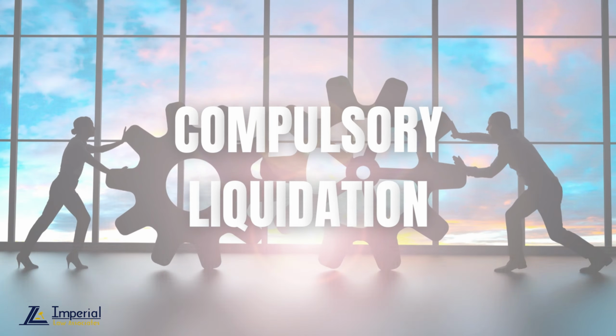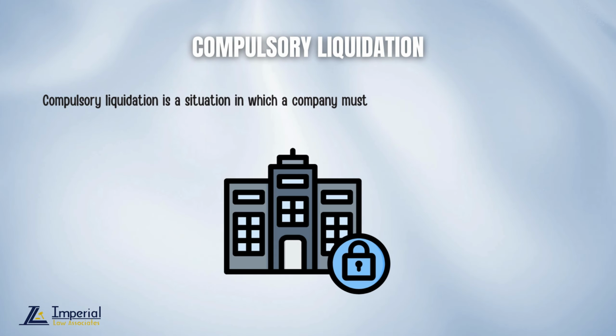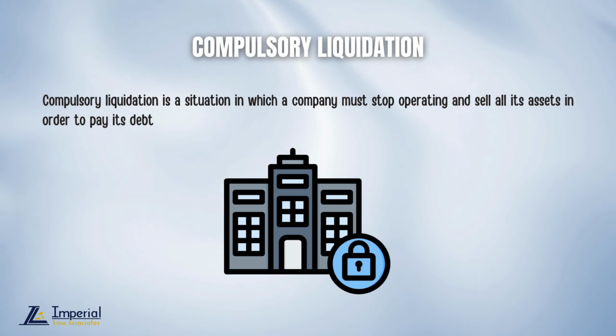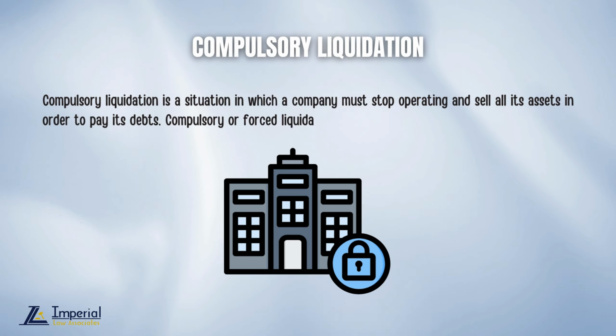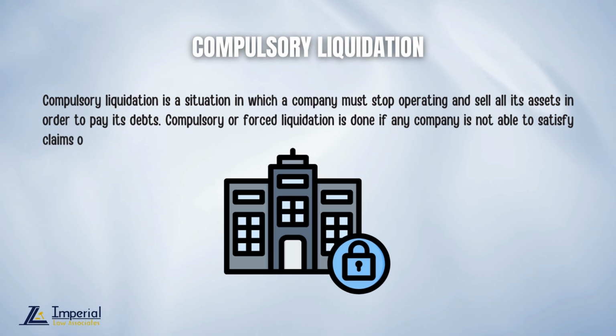Compulsory liquidation. Compulsory liquidation is a situation in which a company must stop operating and sell all its assets in order to pay its debts. Compulsory or forced liquidation is done if any company is not able to satisfy claims of all the creditors.